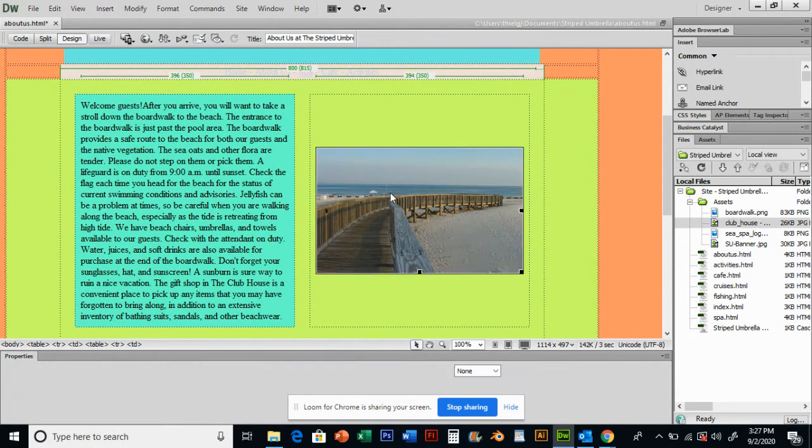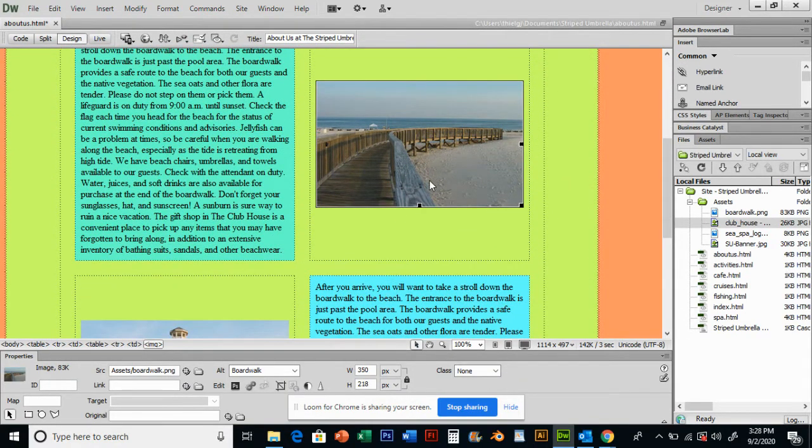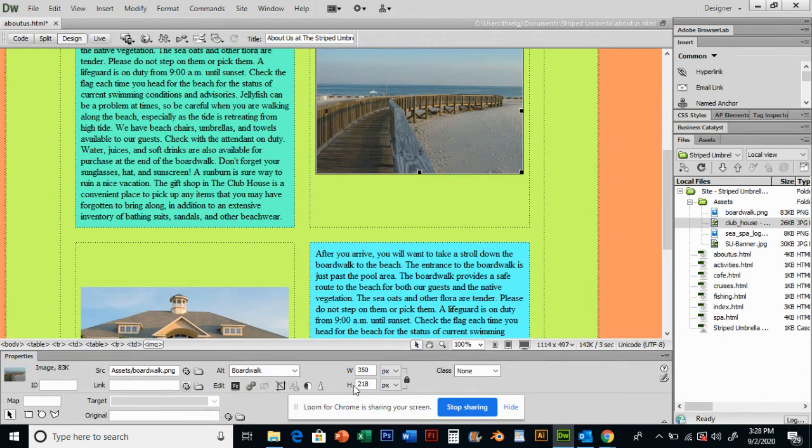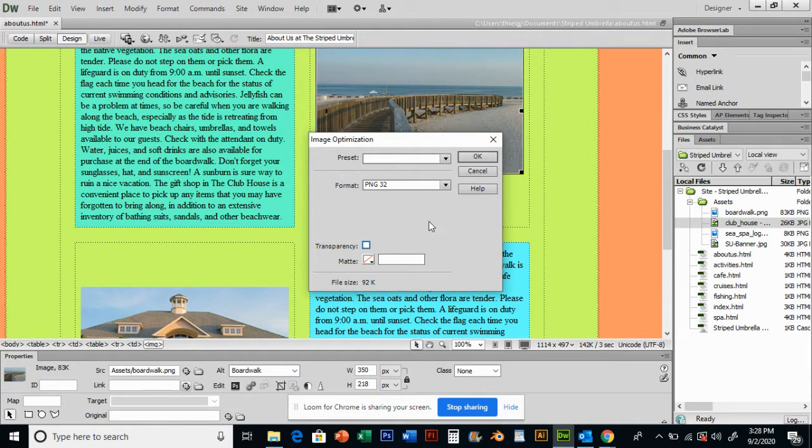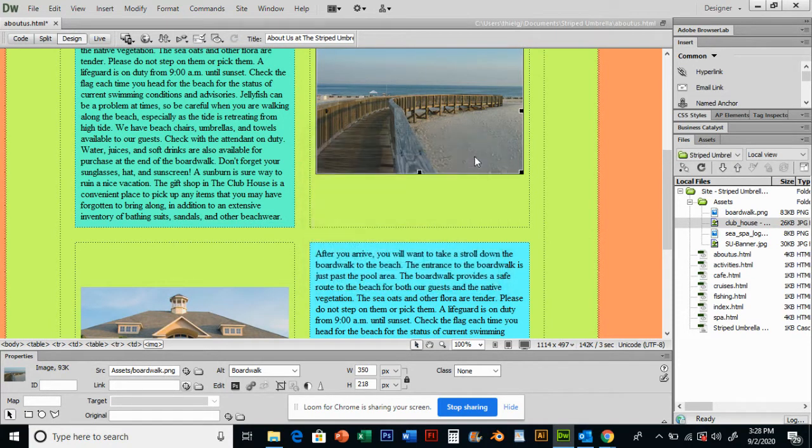Now, we talked about graphics, inserting graphics, and what are some other things we can do to graphics? Well, if we click on a graphic, we can see the graphics properties down here. And they actually have a little Photoshop editing thing here, which allows us to edit that image a little bit. So I can do some different things with that as well. I can click Edit Image. I can take a look at that. It gives me some settings for it. Tells me what format it is in right now. Okay, I'm okay with that. So I'm just going to press OK.